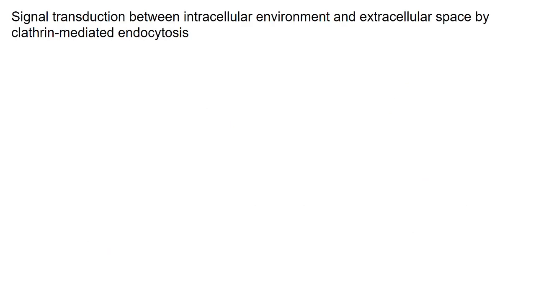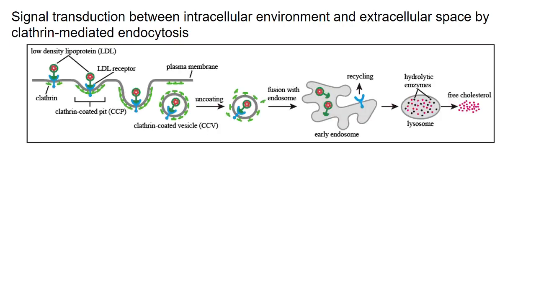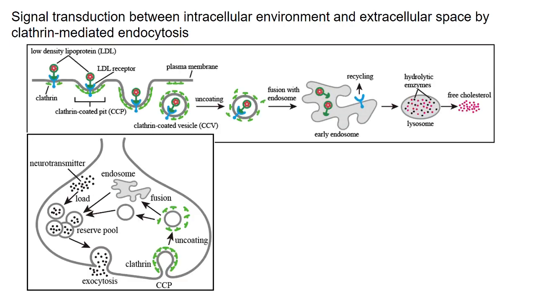Clathrin-mediated endocytosis is one of the central pathways of signal transduction between the intracellular environment and extracellular space. It is necessary for several cellular processes, including low-density lipoprotein uptake, synaptic vesicle formation, and cell migration.